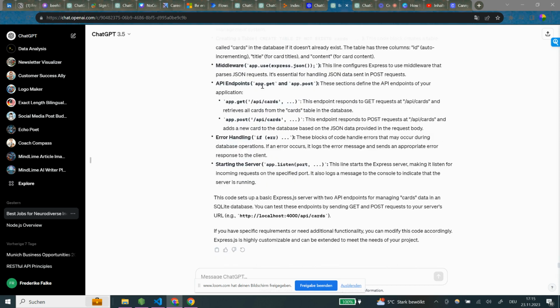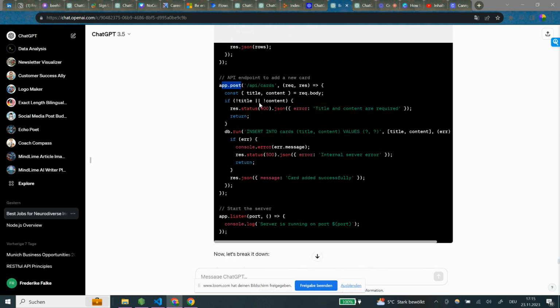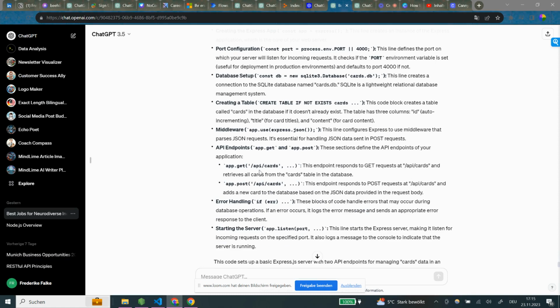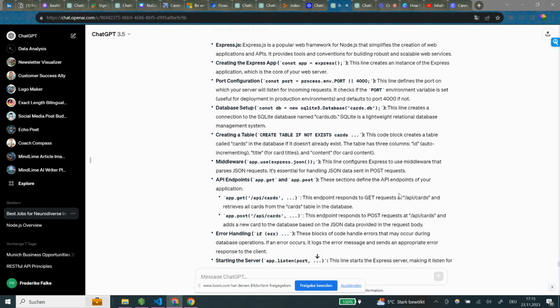Okay. API endpoints. So where do we go here to add new cards? Okay, we have add post. Okay. So we have add post. Okay. Now let's go back here. App get and app post. Where do we have the app get? Oh, here we have the app get here. Endpoint to get all cards, and we have the app post endpoint to add new card. These sections define the API endpoints of your application. This endpoint responds to GET requests and retrieves all cards from the cards table in the database, and this endpoint